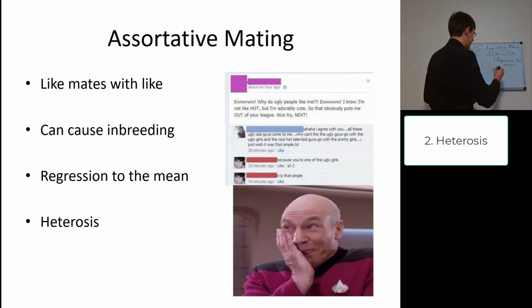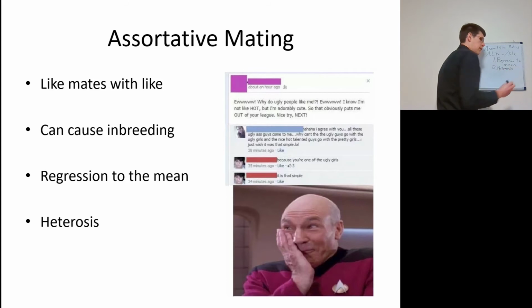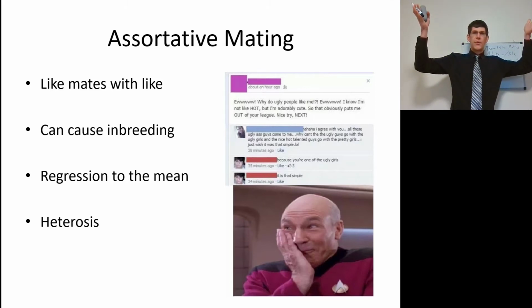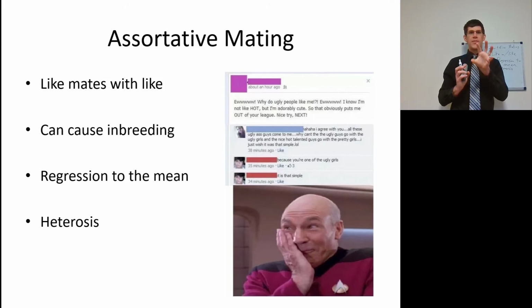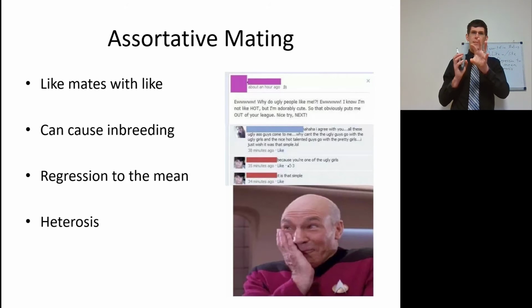Another thing that's very complex is something called heterosis. I want to cover this very briefly. We're going to come back to this later on. So let's say you have two very unlike individuals and they mate, and they're going to create a subpopulation of something that is kind of in between the two extremes. This is done a lot with plants where you have very tall corn and very short corn. You mate them, you're going to get medium-sized corn.